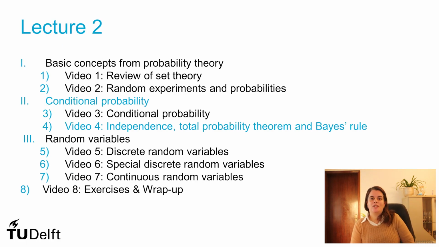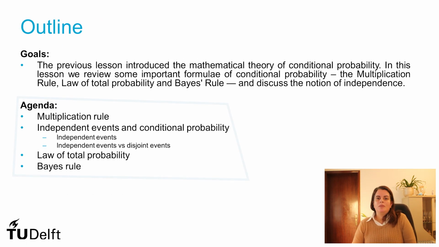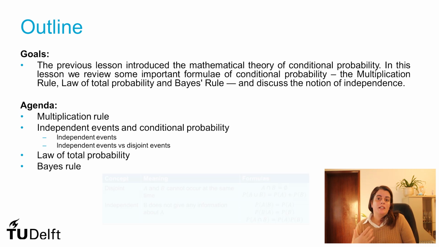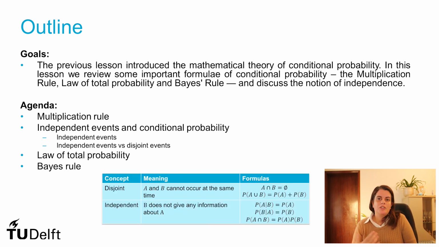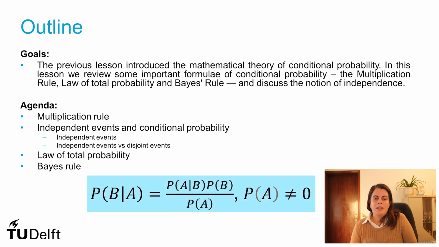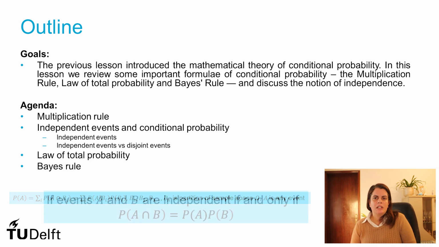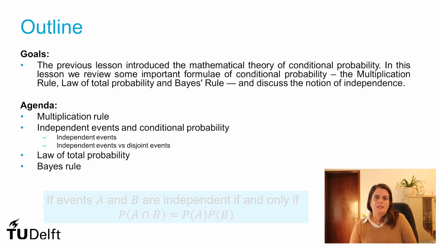Welcome to video 4 of lecture 2. Today we will talk about some very important concepts related to conditional probabilities, such as what is an independent event, how we should not confuse them with disjoint events, what is Bayes' rule, what is the law of total probability, what is the multiplication rule, and we will finish up the topic of conditional probability.